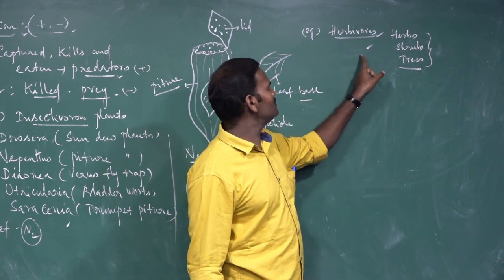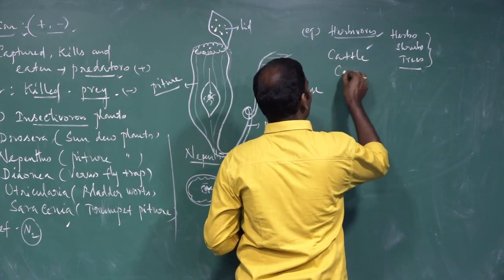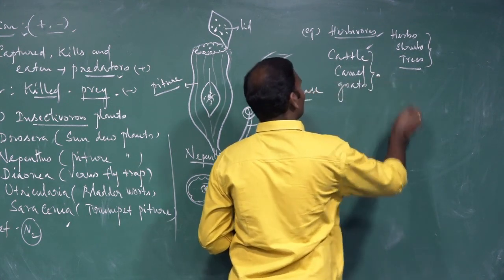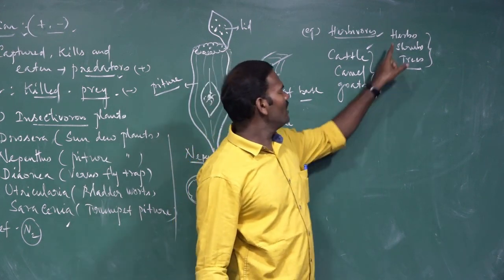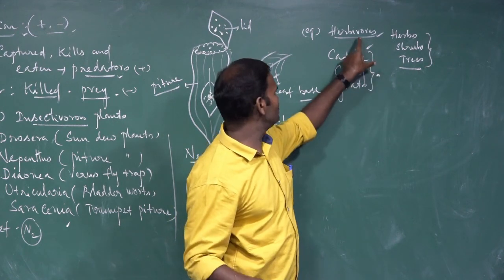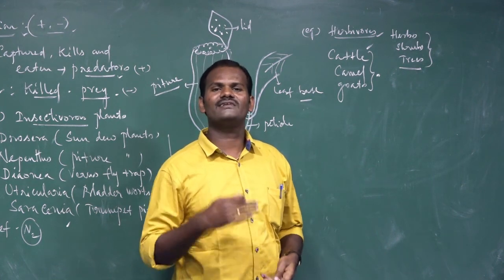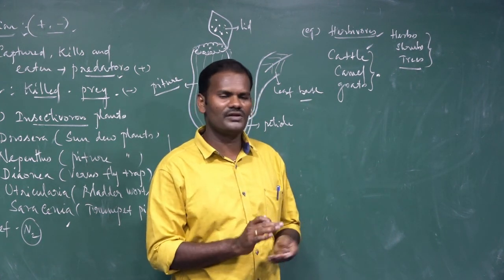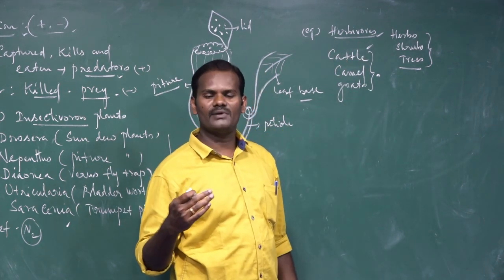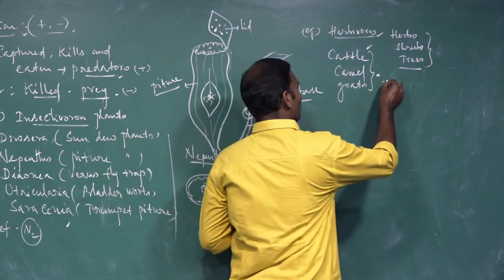So all the herbivorous animals are called predators. For example, cattle, camel, and also goat. So these are the examples for herbivorous animals. Generally, annual plants suffer much due to browsing by these grazing animals, much more than the perennial plants. What is an annual plant? A one-year plant. It suffers much due to the activity of these herbivorous animals more than the perennial plants. The perennial plants may simply escape from these herbivores. So these are the other examples.